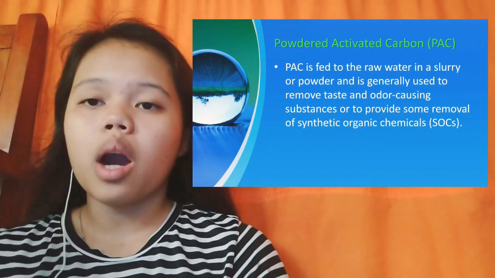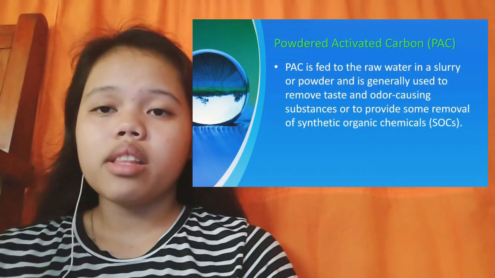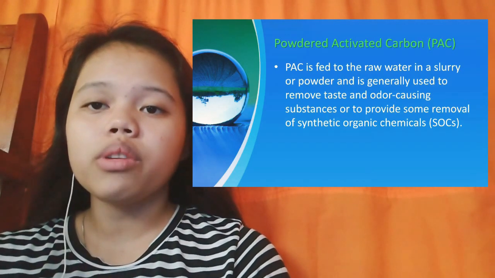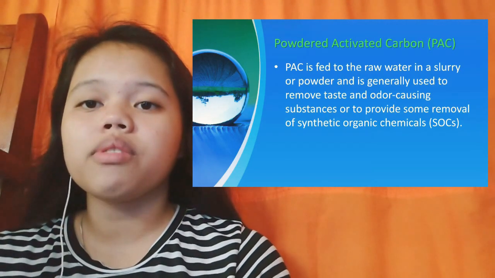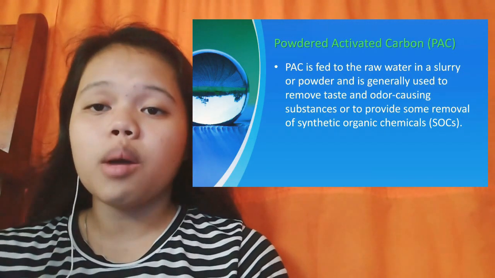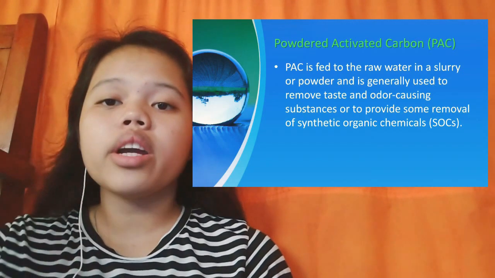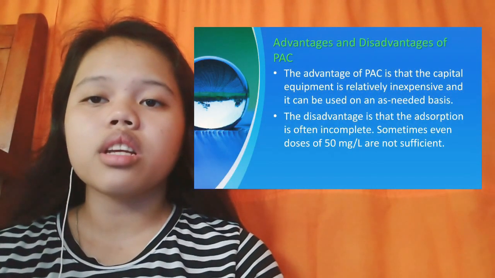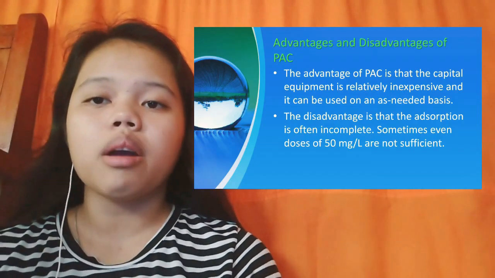Powdered activated carbon. Powdered activated carbon is fed to the raw water as a slurry or powder and is generally used to remove taste and odor causing substances or to provide some removal of synthetic organic chemicals. Advantages and disadvantages of powdered activated carbon.